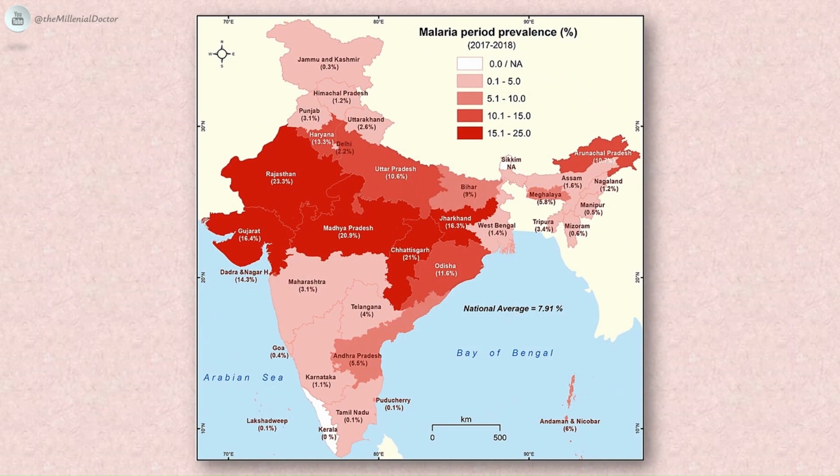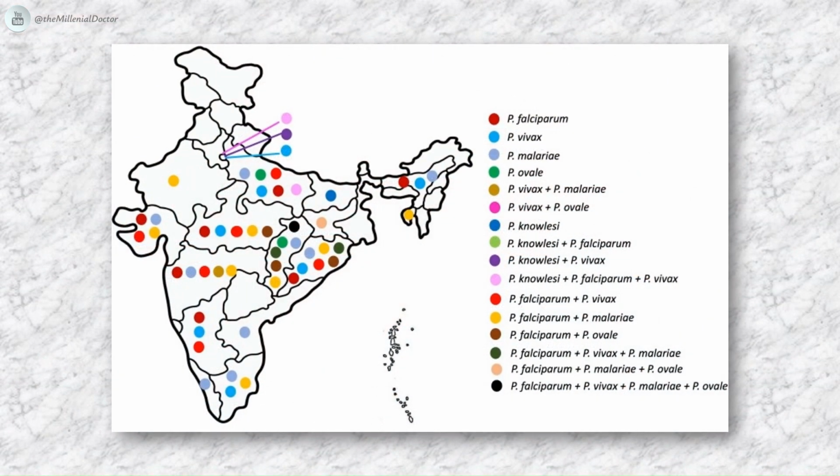Self-reported prevalence of malaria in different states and union territories of India. The intervals represent malaria prevalence. The darker the shade, higher is the prevalence. Source is ResearchGate. Distributional prevalence of the 5 human malaria parasites in India as revealed with PCR diagnosis. Dots of different colors depict different malaria parasites either in mono or mixed infections. Source is Trends in Parasitology.